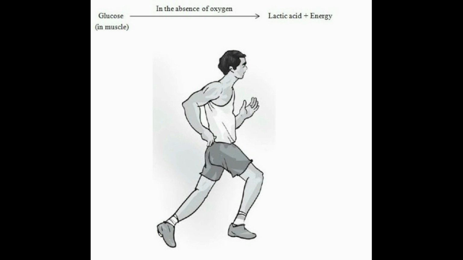This is very important. You have to learn the difference between aerobic respiration and anaerobic respiration, and also anaerobic respiration in the muscle cells in human beings, and why we get muscle cramps after heavy exercise: because of the production of lactic acid along with the release of energy. I hope this portion is clear to you.